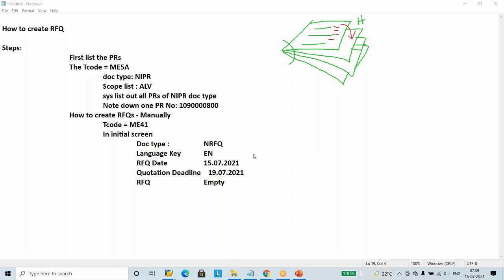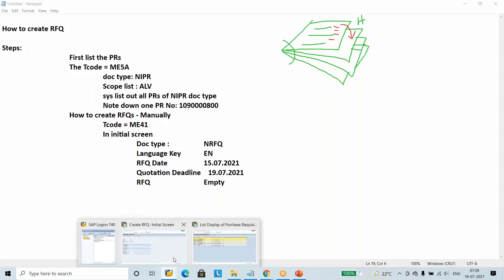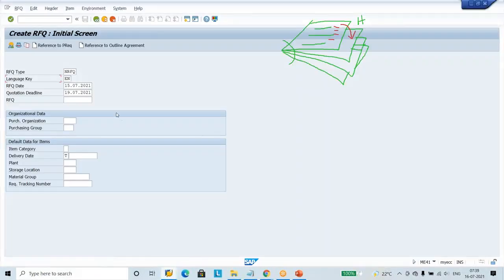Let us ask SAP to go to the next page. Press enter. It says, Srinivas, who is doing all this? The purchase department is doing it. So who is initiating this document? The purchase department. So the system asks for the Nissan Purchase Organization, the department which is creating this one.